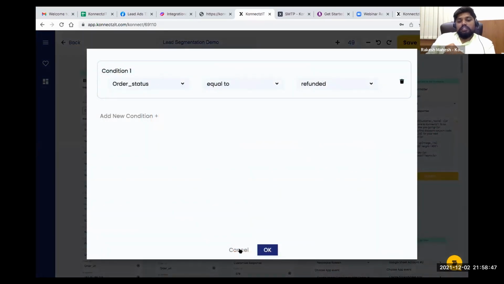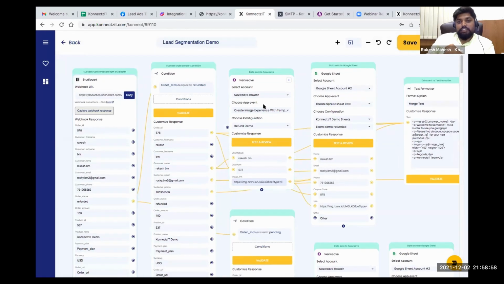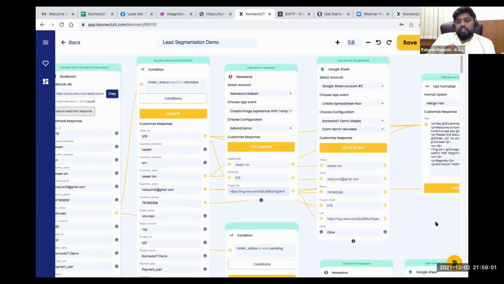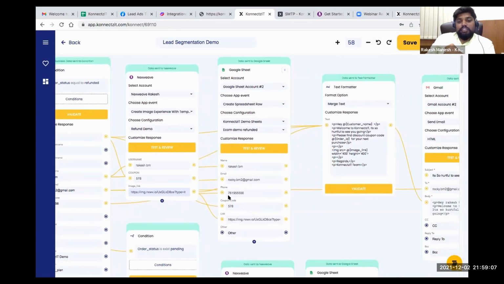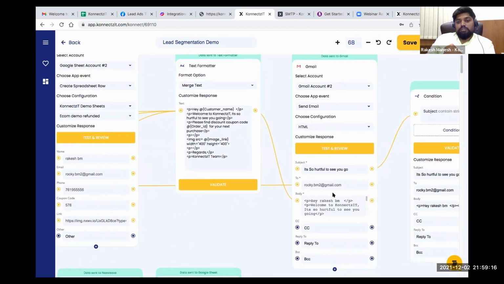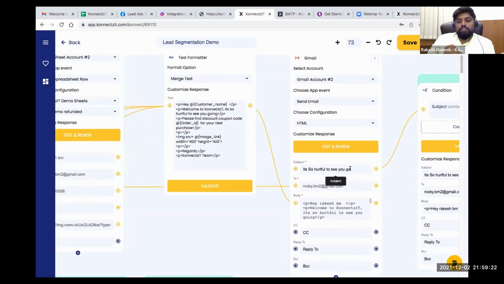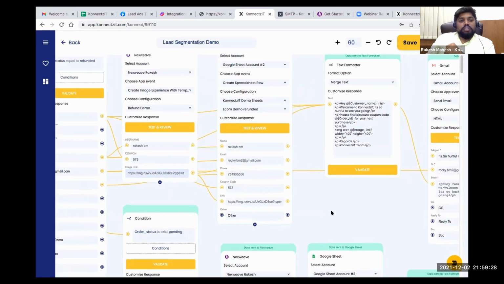So right now you can see this particular example. What I'm doing is I'm just checking the condition whether my order status is refunded. If it is refunded, I'm using the text formatter here to get a personalized response, maybe with a coupon code, and I'm storing it into a Google Sheet, which is my refunded sheet. And I'm sending them a different email based on the condition. You can see that it is saying it's so hurtful to see you go. So this is how I'm using the Conditions app to segment my lead.